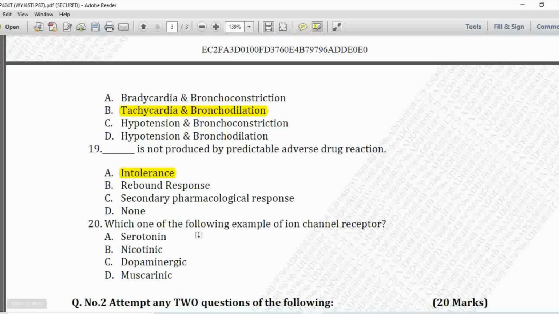And last MCQ 20, which one of the following is an example of ion channel receptor? Option A is serotonin, B is nicotine, C is dopaminergic, and D is muscarinic. So example of ion channel receptor, that is option number B, that is nicotinic.